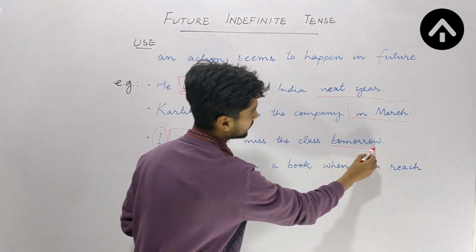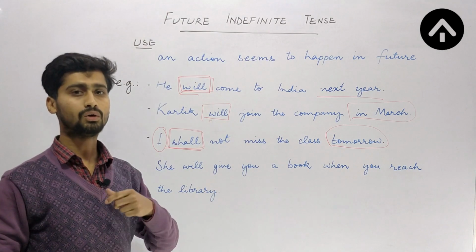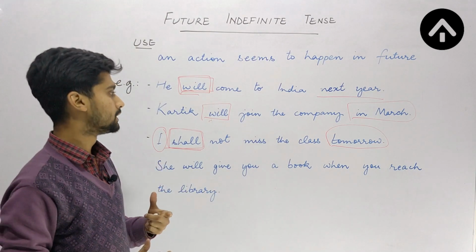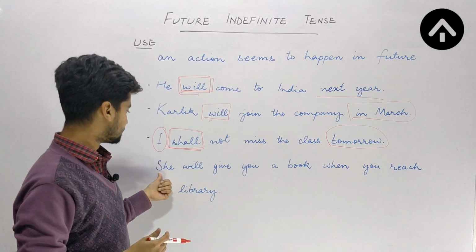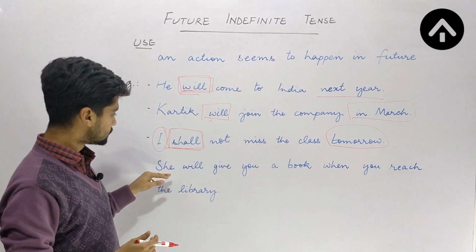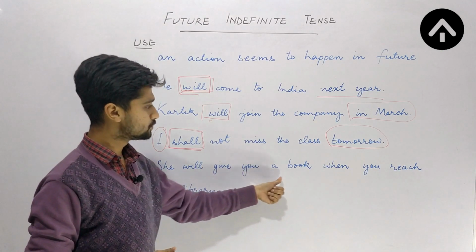Tomorrow, again, is the future adverbial. It is letting us know that we are talking about a past event. Okay, sorry, a future event. Next, in the last sentence, she will give you a book. She will give you a book.